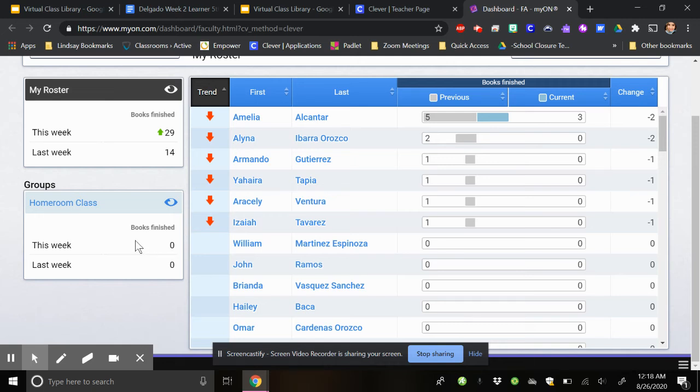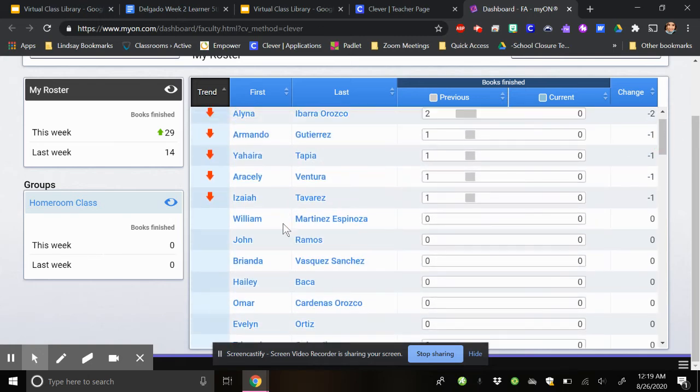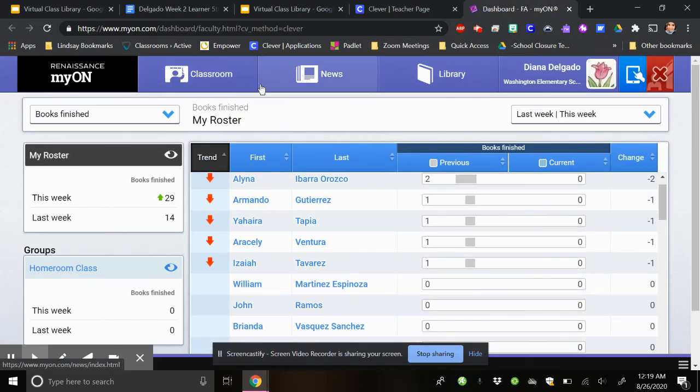So last year we kind of made sure that I kept track of who was reading books and who wasn't. And for the most part, I can tell you we were all learning this new program. So this is all I have to say about this program for now.